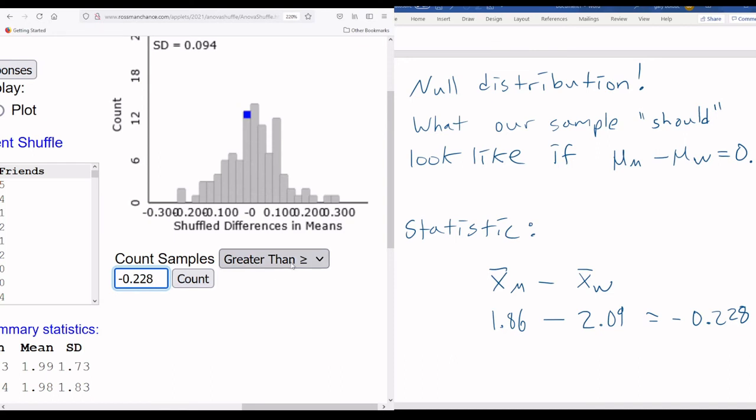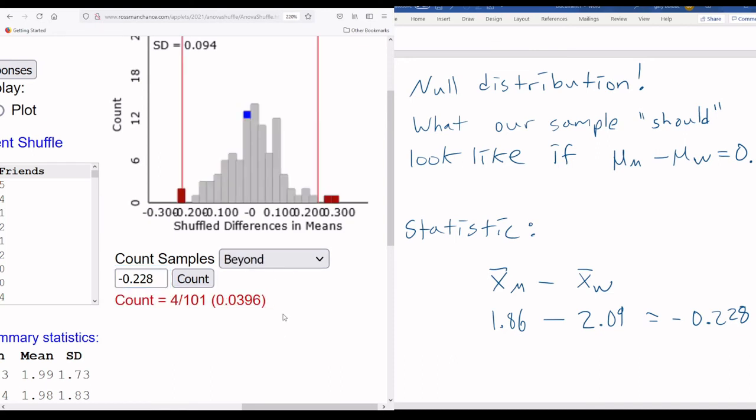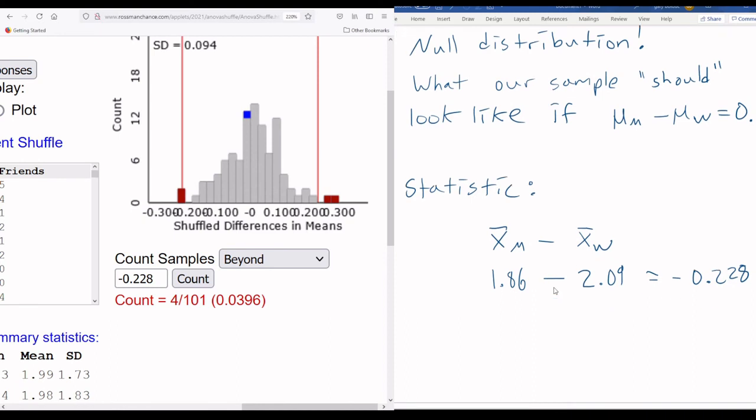0.228. Here we're going to do beyond, because beyond, remember, means I don't know if men have more friends than women or less friends on average. I just want to know if the two groups are different. So beyond does two-sided. And here's my p-value. So I get a p-value here, and my p-value is 0.0396.